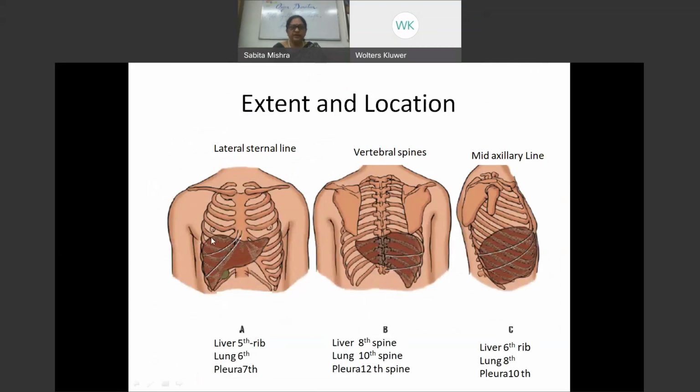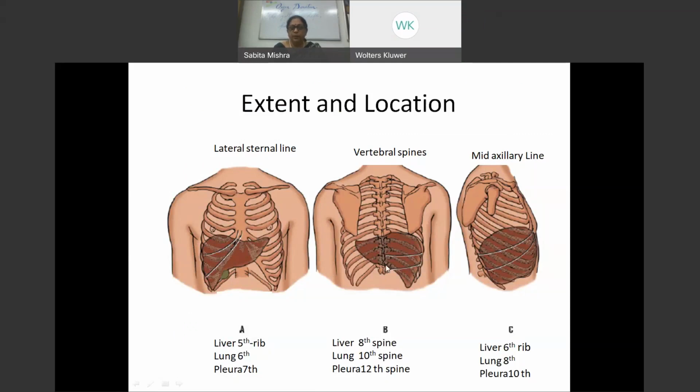So we look at the extent of the liver. At the lateral sternal line, this is the sternum, the liver is going up to the 5th rib, the lung goes up to the 6th rib, and the pleura goes up to the 7th rib. While posteriorly at the vertebral spine, it's at the 8th spine, the lung at the 10th spine, and the pleura is up to the 12th spine.